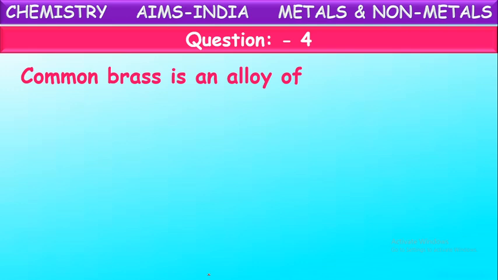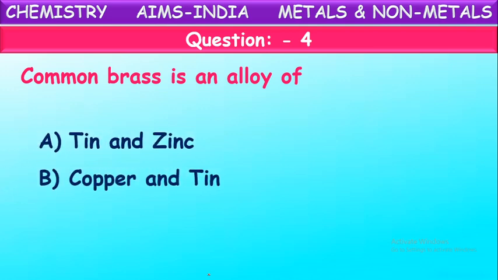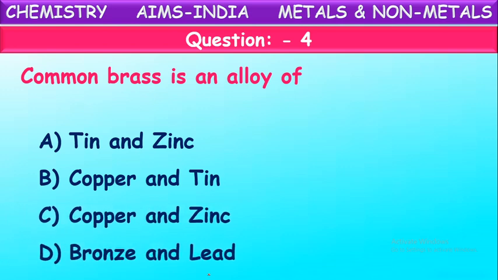Common brass is an alloy of. Yes, alloys means what did we say? Alloys are the homogeneous mixtures of metals. The mixture of a metal with another metal or a carbon is known as an alloy. Here they are asking: brass is an alloy of tin and zinc, copper and tin, copper and zinc, bronze and lead. What is the composition of brass?